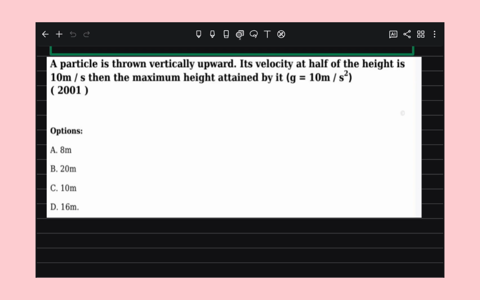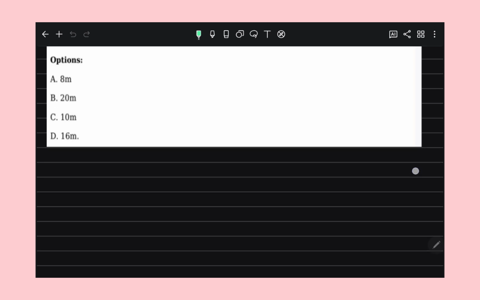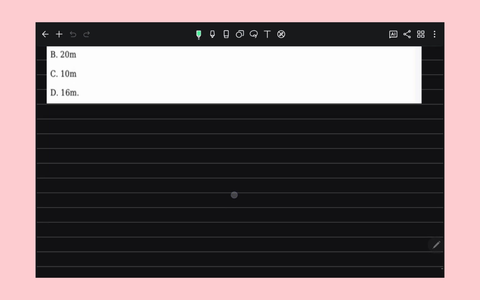A particle is thrown vertically upwards. Its velocity at half of the height is 10 meter per second. Then the maximum height attained by it. In this question, a particle is thrown vertically upwards.